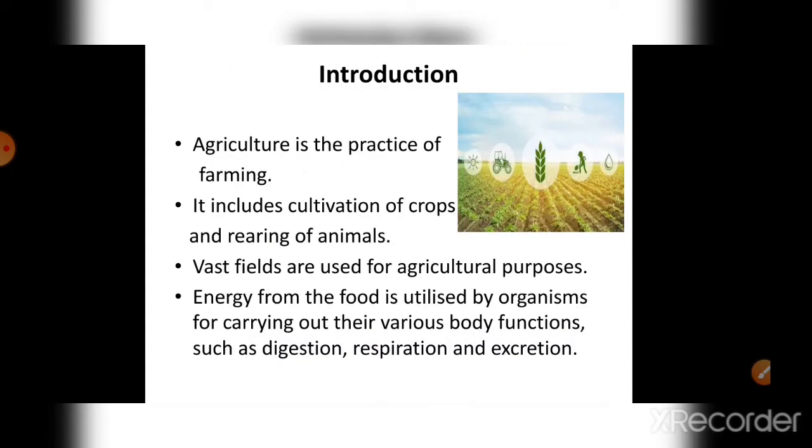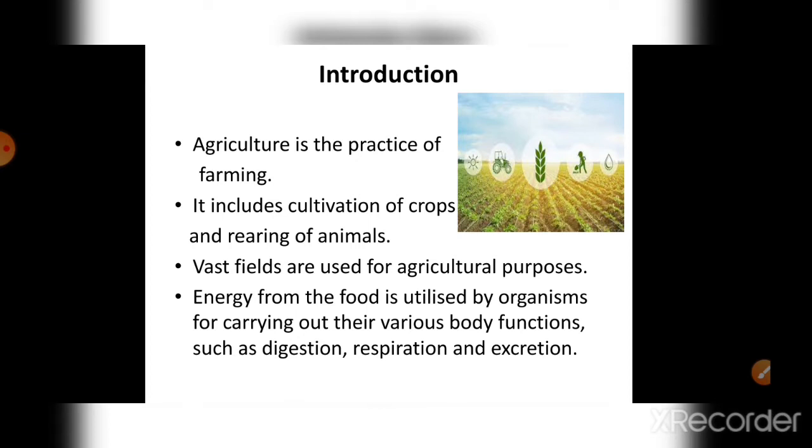Now, coming to the lesson, we need food to gain energy and to do some work, right? So where does that food come from? It comes from the farmers who farm crops, who grow those crops and give food to us. This is commonly known as agriculture. It is the practice of farming.